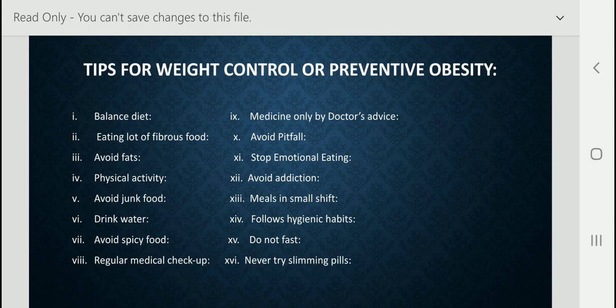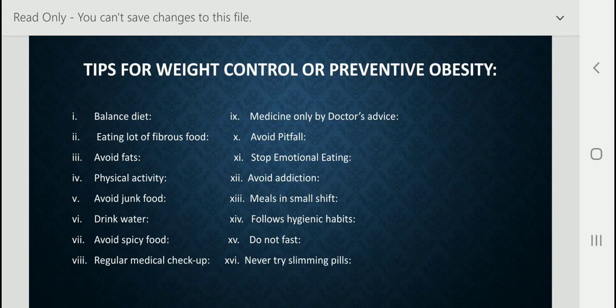Drink lots of water. It prevents acidity and reduces the stress on the kidney and stomach. Moreover, it helps clean the body of waste and also helps to digest our food. So that's why we should take water in proper amount. I have already told you in the topic of water that we should take a minimum of 2 to 3 liters per day. Understand? Next student, you have to read about avoiding spicy food. Mostly people want to eat spicy food. We should avoid spicy food.